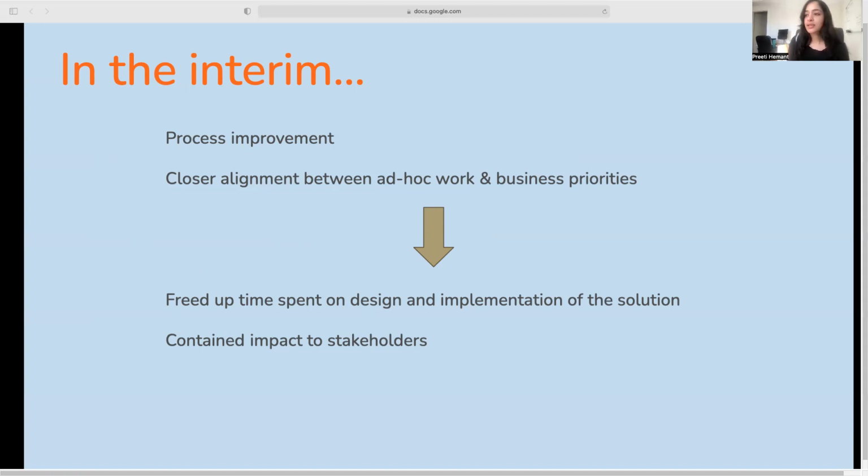So as desired, these measures led to some freed up time for the team, which we then utilized towards design and implementation of this new solution. And since business priorities were still being served, the impact to stakeholders was somewhat contained.